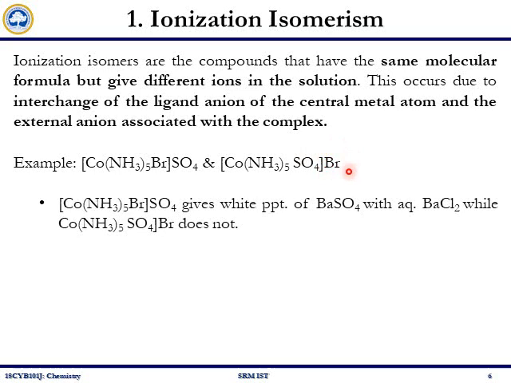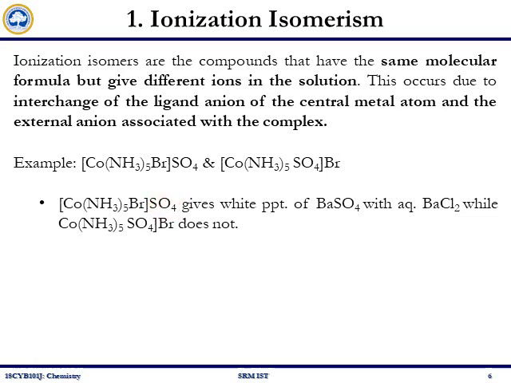So the molecular formula of these two is the same, but the anion present in the outer sphere and the ligand present in the inner sphere differ, and when I dissolve them in a solvent they give different ions. That can be explained further. Let's say I have a cobalt coordinated with ammonia and bromide, and the sulfate present in the outer sphere.